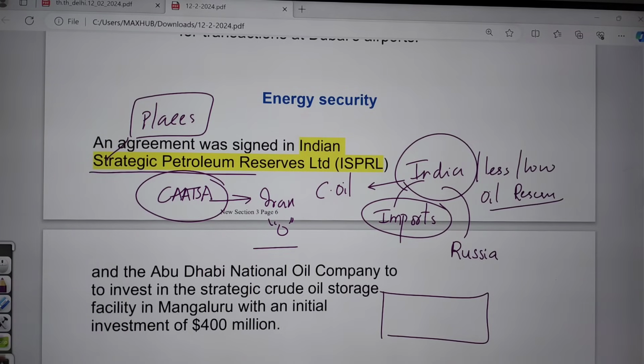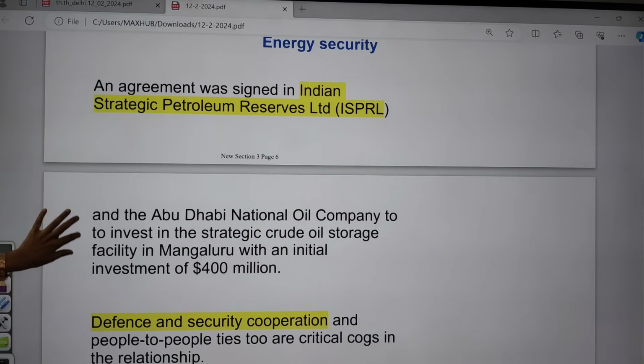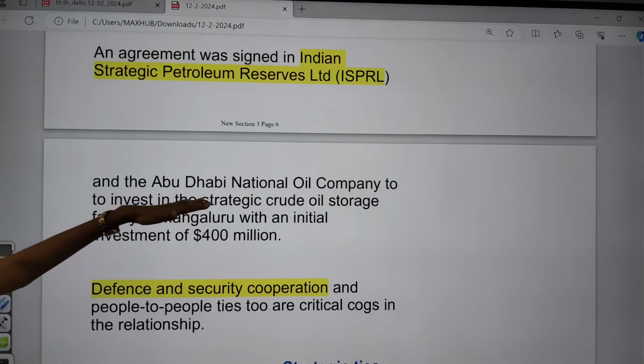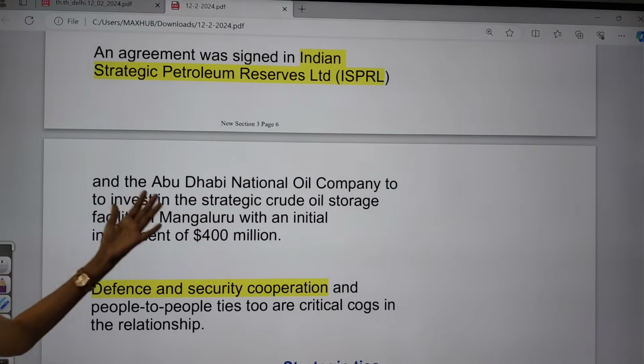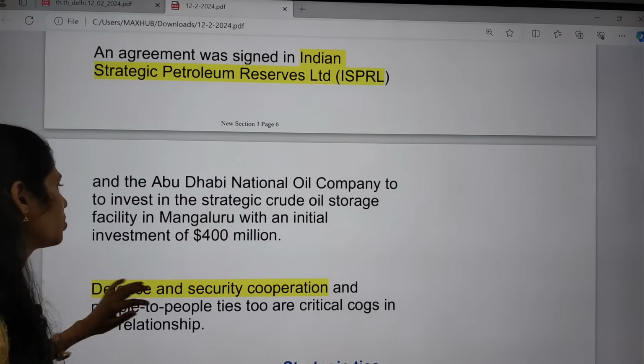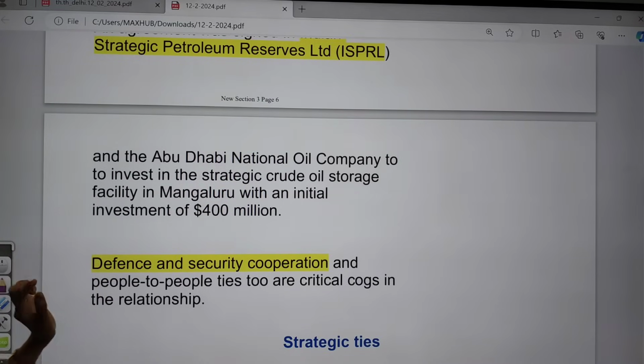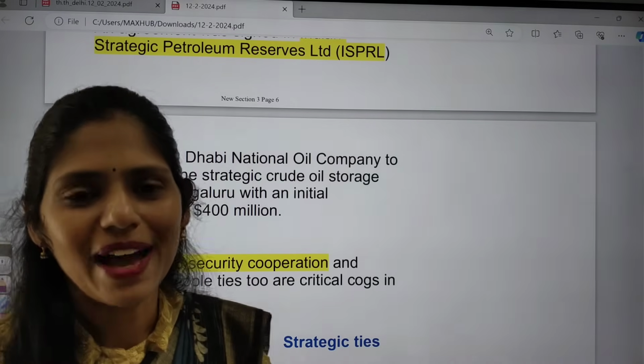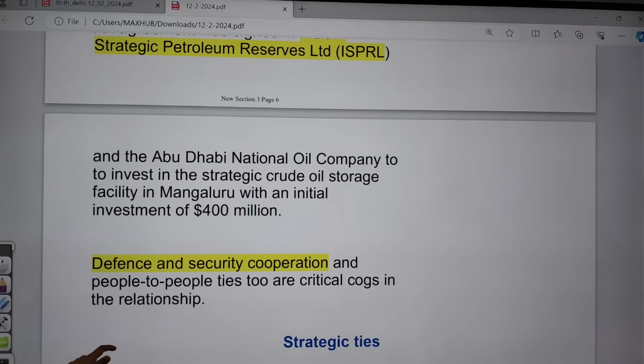Don't forget about this. Right, so we have an agreement between Indian Strategic Petroleum Reserves Limited and the Abu Dhabi National Oil Company to invest in a strategic crude oil storage facility in Mangalore. So I gave you one hint: one strategic reserve is located in Mangalore. And let me know the others.